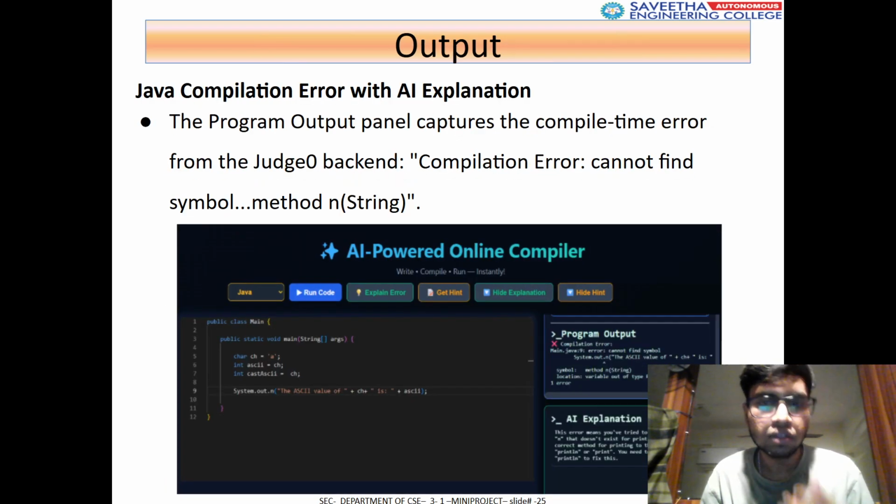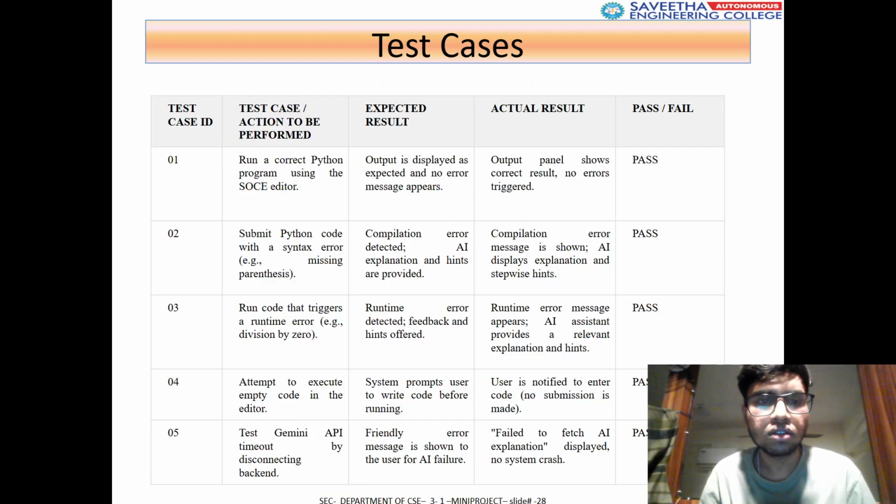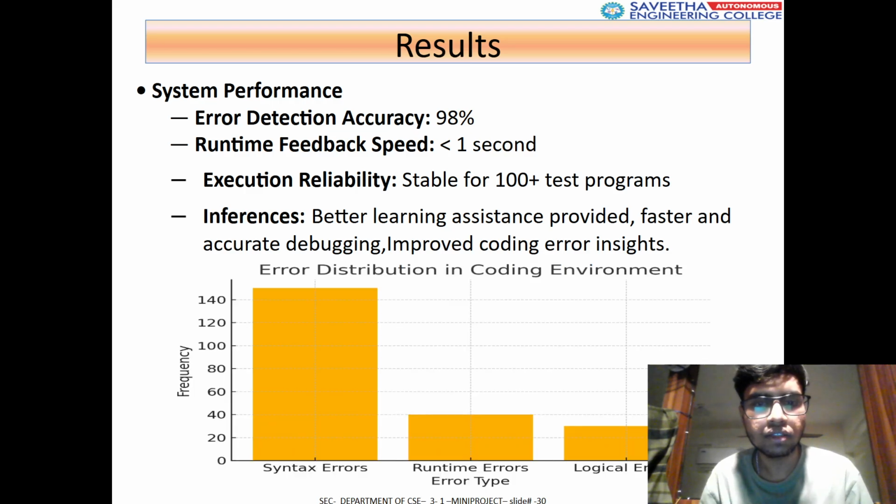This is the output panel. This we will be seeing in our coding platform. And these are the test cases, various test cases. And these are the performance results, how the runtime feedback works.